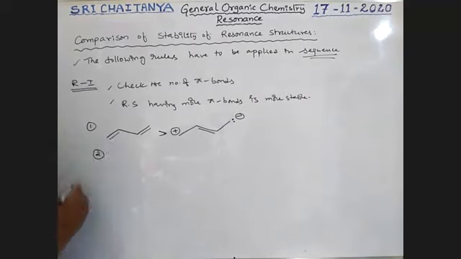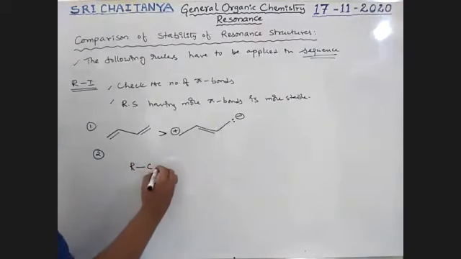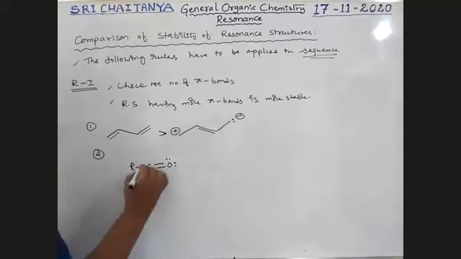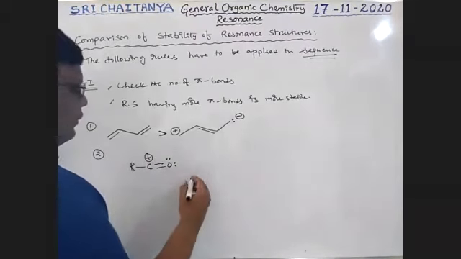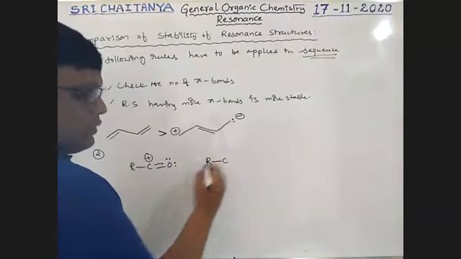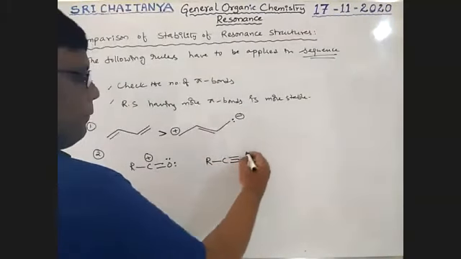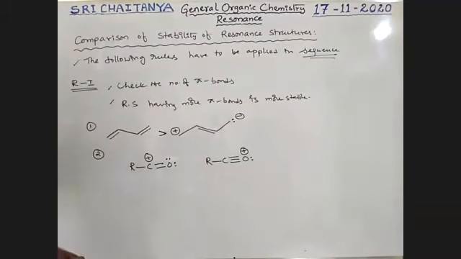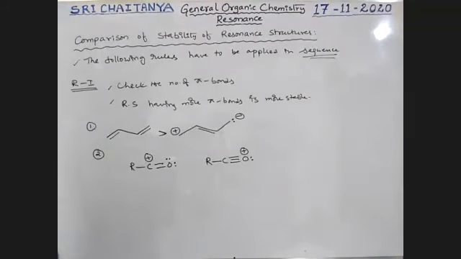Second example. R, C, double bond O with lone pairs, boys. This carbon gets a positive charge. Next, R, C, triple bond O. This oxygen gets a positive charge. These are the two resonance structures, boys.